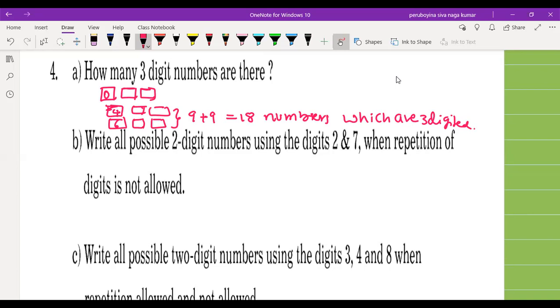Repetition of digits is not allowed, so we should not repeat any digit according to the question. And we have to form 2-digit numbers using the digits 2 and 7.